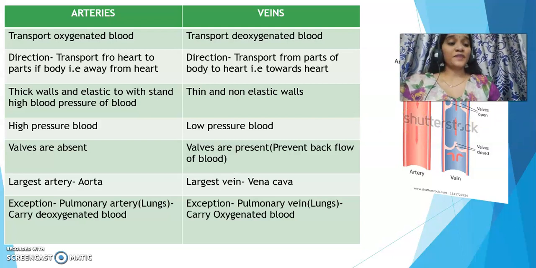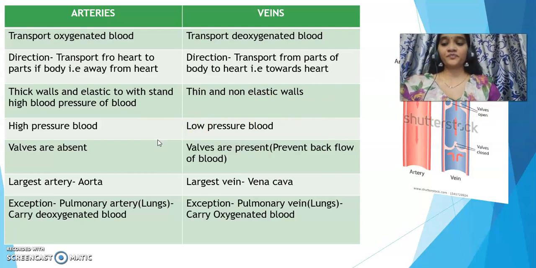Now there are certain special structures seen only in veins, called valves. They are like doors which can open and which can close. Now these valves make sure that the blood is flowing in one direction and it won't return back. Backflow won't happen, and that is ensured by valves. And these valves are seen only in veins and absent in arteries.